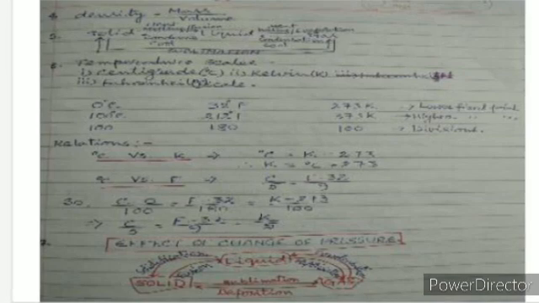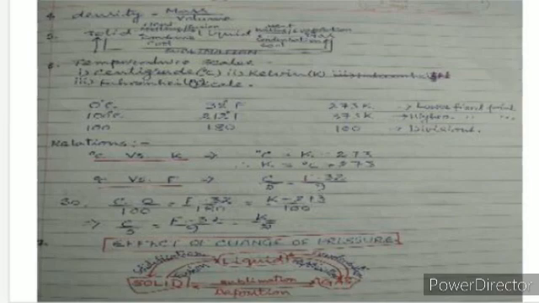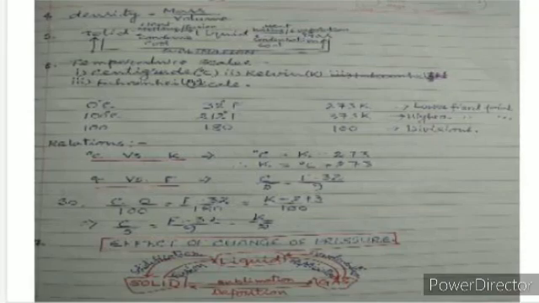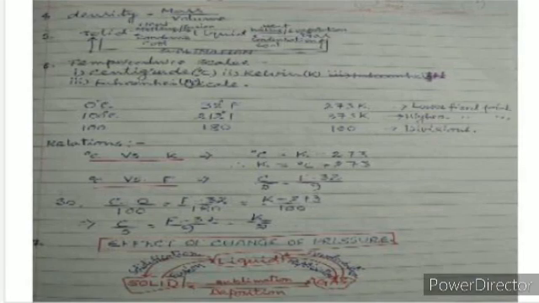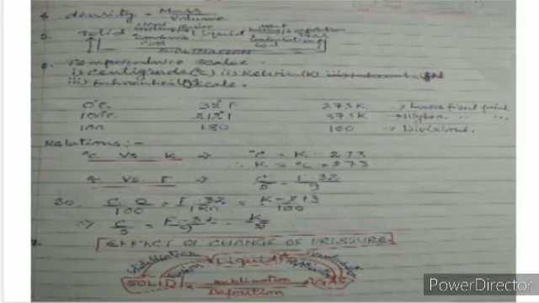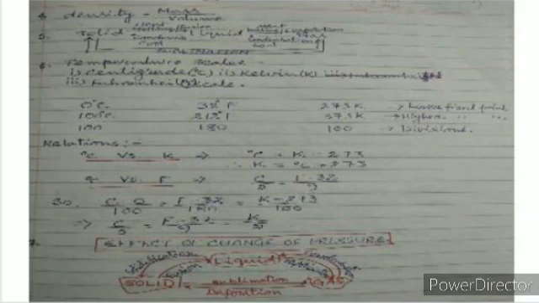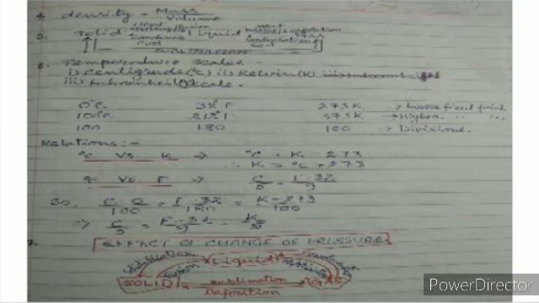So, we need a temperature scale. Temperature scales can be divided into centigrade, Kelvin and Fahrenheit scales, which are usable. Now, in the centigrade scale, the lower fixed point is 0 degree centigrade, the higher fixed point is 100 degree centigrade, and the division is 100. In the Fahrenheit scale, the lower fixed point is 32 degree Fahrenheit, the higher fixed point is 212 degree Fahrenheit, and the division is 180. In the Kelvin scale, the lower fixed point is 273 Kelvin, the higher fixed point is 373 Kelvin, and the division is 100.